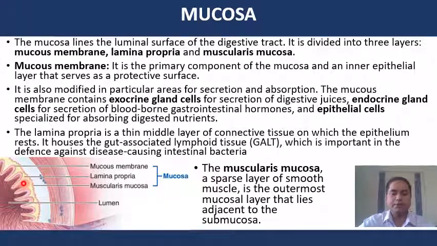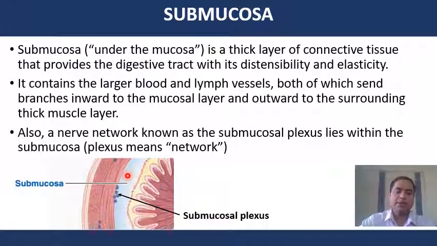the submucosa. The submucosa, which means under the mucosa, is a thick layer of connective tissue that provides the digestive tract with its distensibility and elasticity. It consists of the larger blood and lymph vessels, both of which send branches inward to the mucosal layer and outward to the surrounding thick muscle layer. Also, a nerve network known as the submucosal plexus lies within the submucosa.